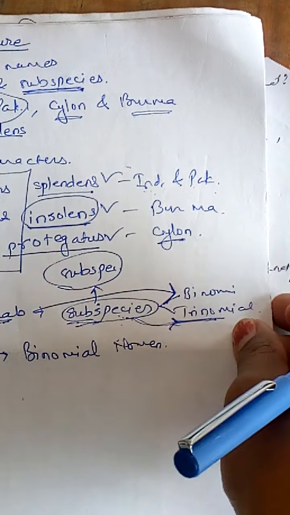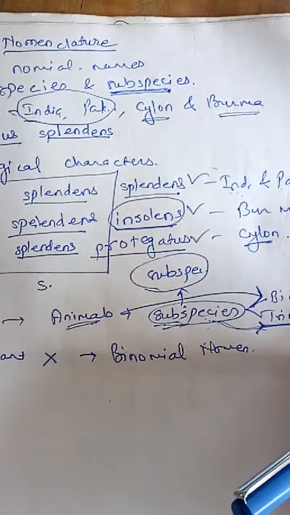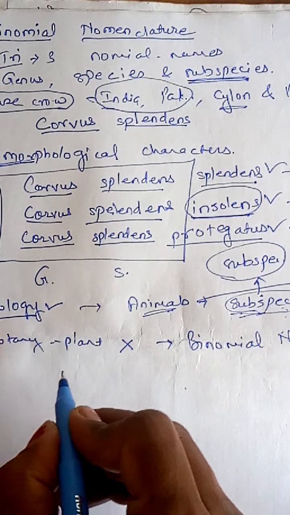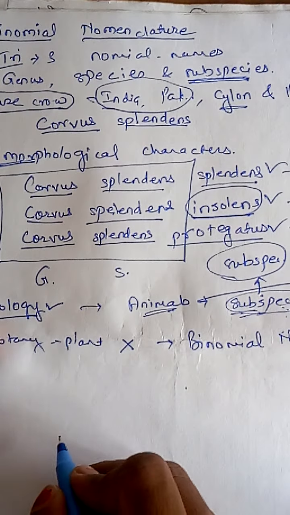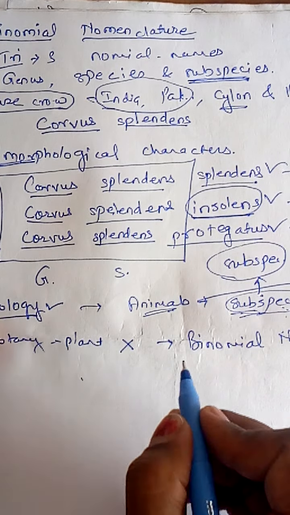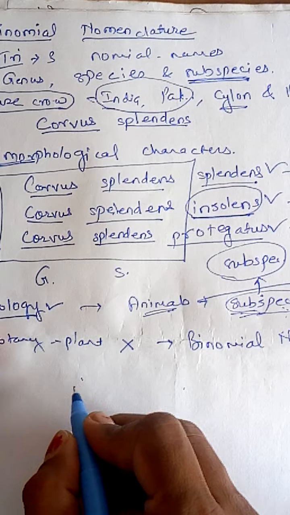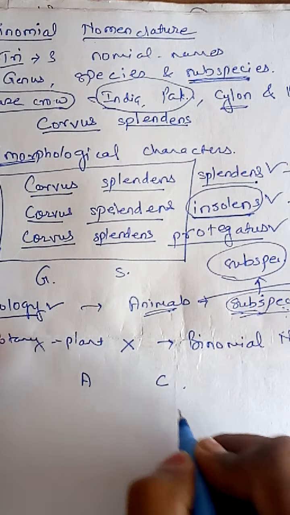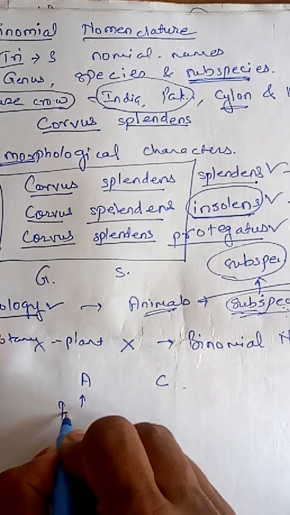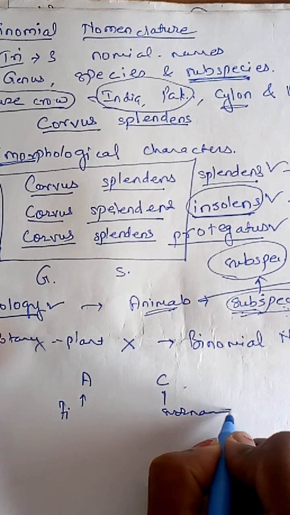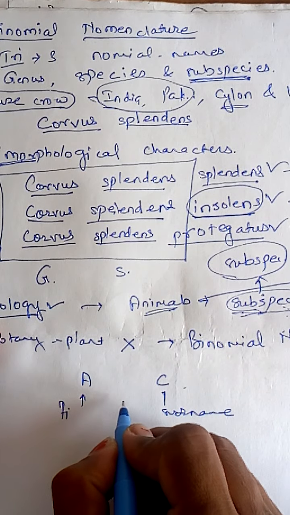See, it is similar to an example. Okay, I will give you one example. Suppose in your class one person is there. For example, A is the first name, C is the surname, and B is the middle name.